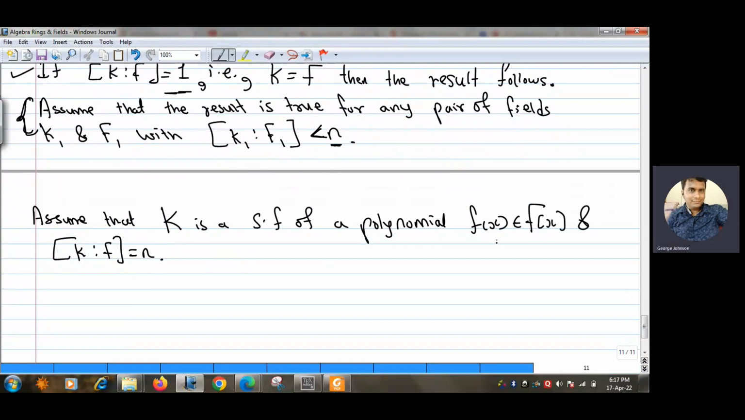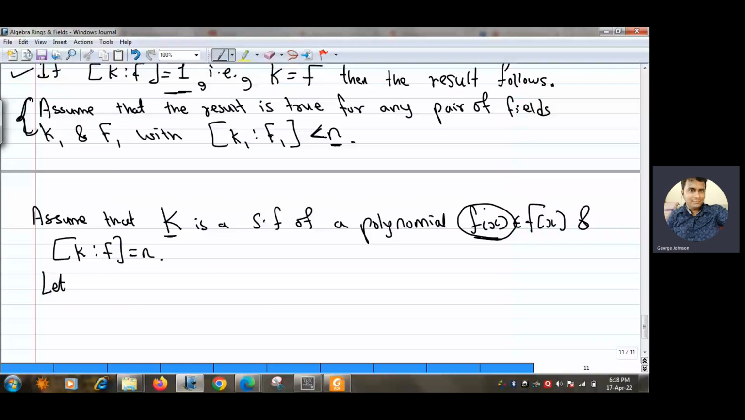Okay, so here we are assuming that K is the splitting field of some polynomial, say f(x), and the dimension of K over F is n. We have to prove that K is a normal extension of F. So let us assume that the irreducible factor of this f(x) is p(x). Obviously K is the splitting field of f, and the dimension of K over F is not 1, because that case we have already settled. So here we are not assuming that n is 1. One case is already settled here. So the splitting field K is not equal to F.